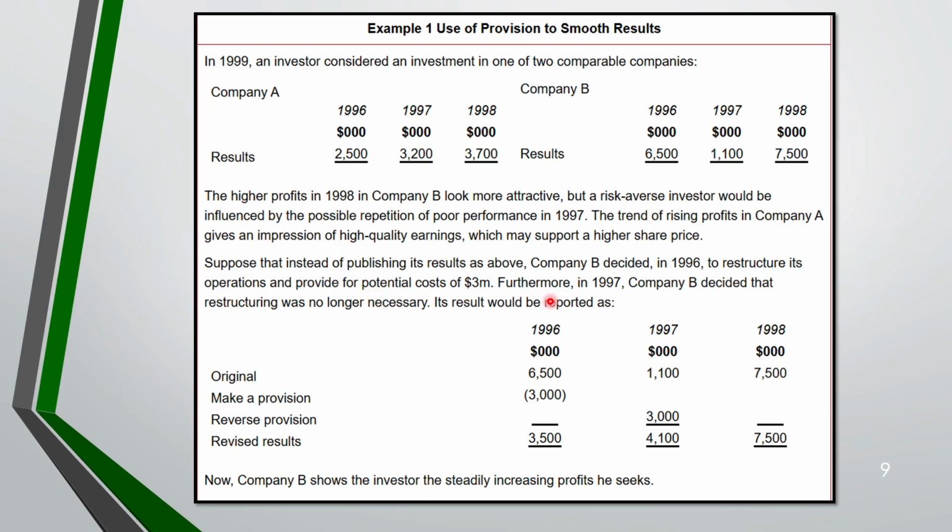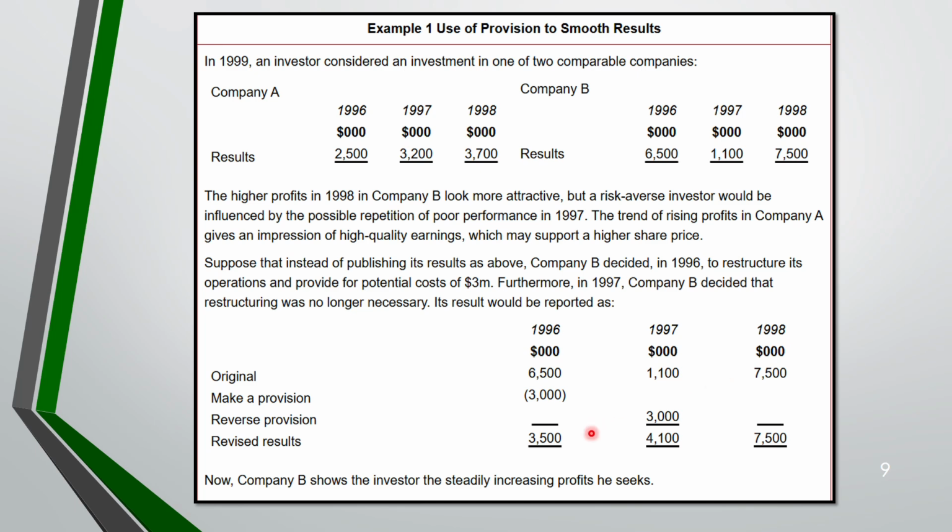Now let's see what's the impact. This is what we say smoothing of the profit. So originally it was 6,500. Now there was a cost, so you are going to recognize a provision of 3 million in 1996. So we are going to deduct that provision. Now your result is 3,500. You are going to reverse the provision in 1997, so you add back 3,000 to this. It becomes 4,100. In 1998 there is no impact.